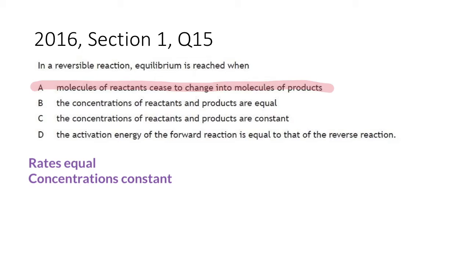B. The concentrations of reactants and products are equal. No, they're not. Concentrations constant. CC. C. The concentrations of reactants and products are constant. Yes, and we'll just check our final one to be sure. D. The activation energy of the forward reaction is equal to that of the reverse reaction is not relevant in equilibrium. As long as you remember rates are equal, concentrations constant, CC, you should be fine with the definition questions.